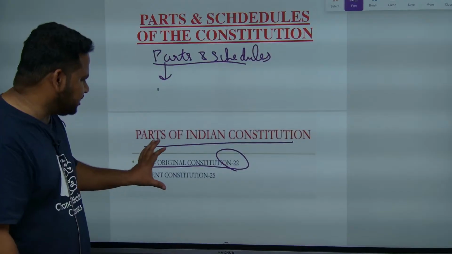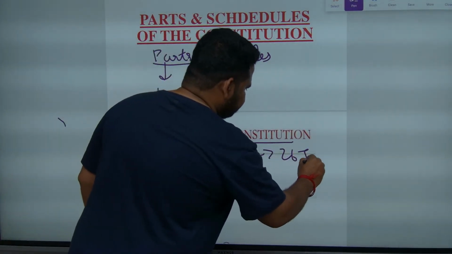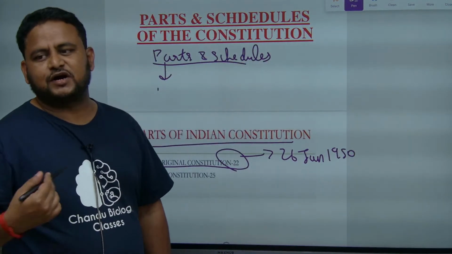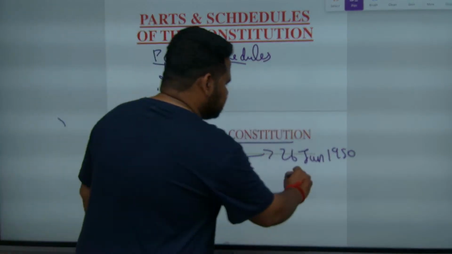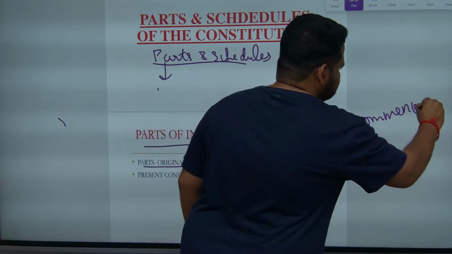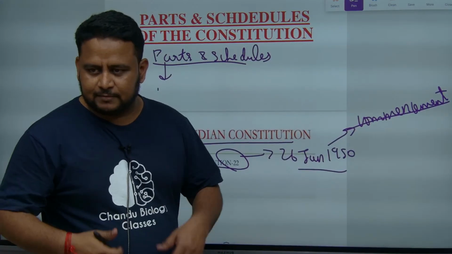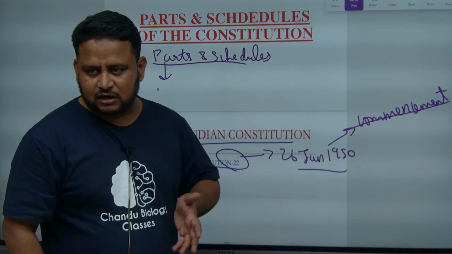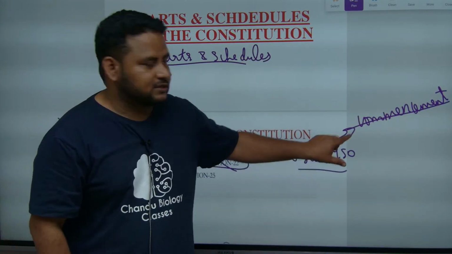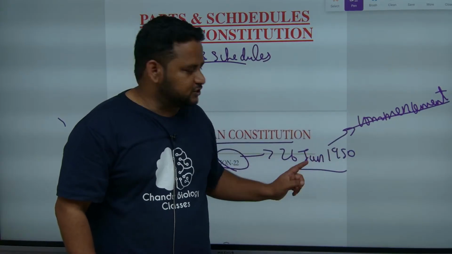Now, I told you original Constitution. Original Constitution means the Constitution that we had on 26 January 1950. There can be a question: what is the date of commencement of the Constitution? That is 26 January 1950, the start of the Constitution. But the Constitution was framed when? 26 November 1949. But if they ask about the commencement of the Constitution, it is 26 January 1950.